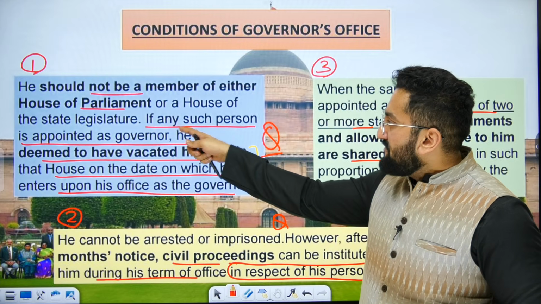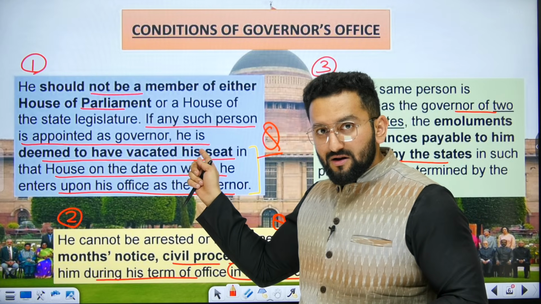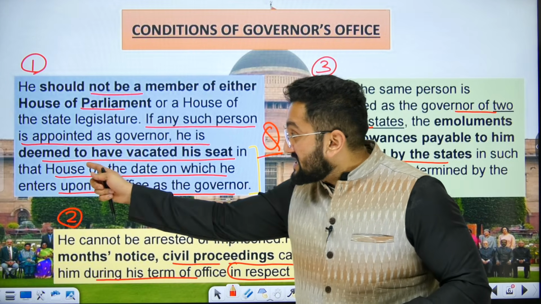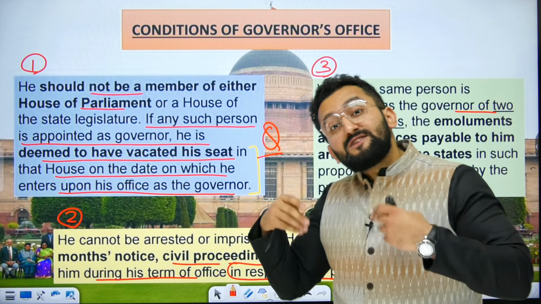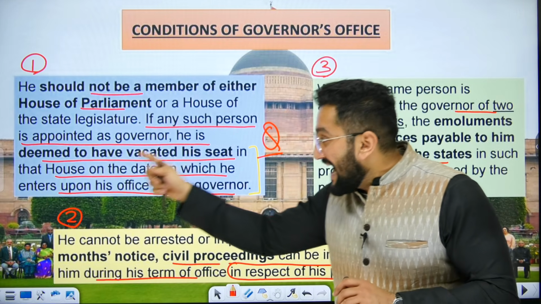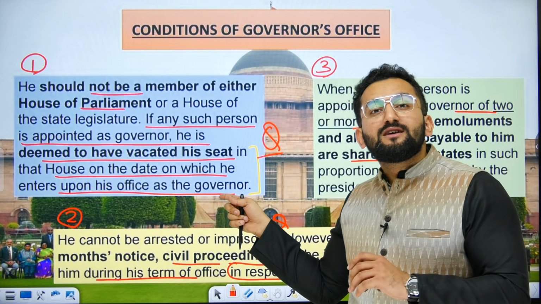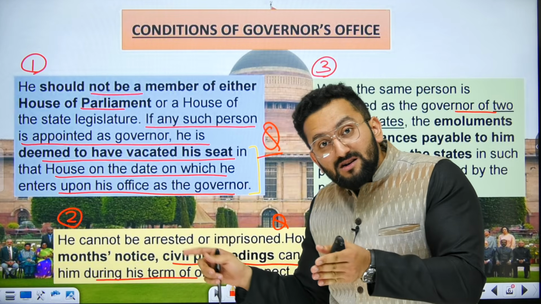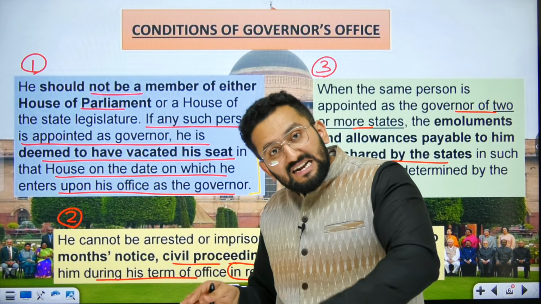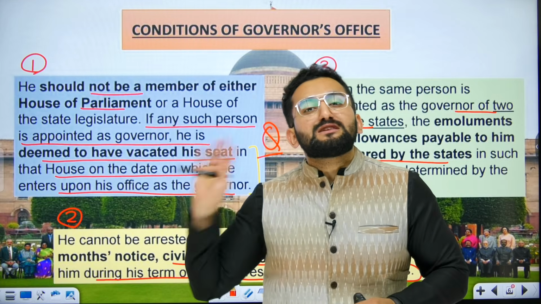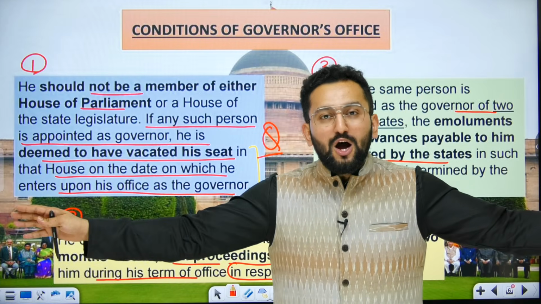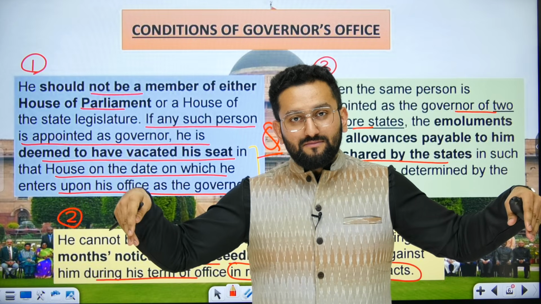Just read it. If any such person is appointed as governor, he is deemed to have vacated the office, so it will be considered that the person has vacated that house on the date on which he enters upon office as governor. So it will be considered the date that person enters into the office of governor. From that date, this person is no longer a member of Parliament or state legislature. Got it?